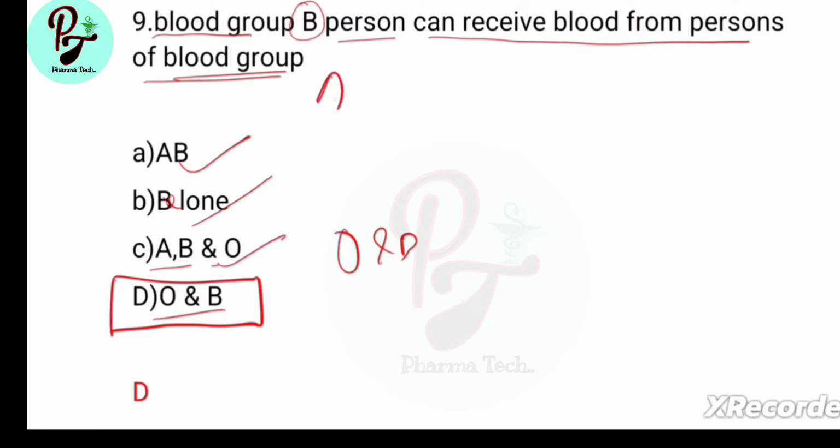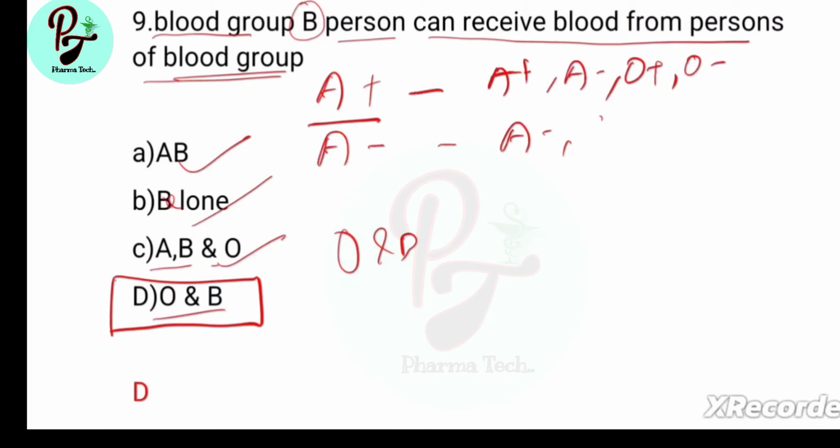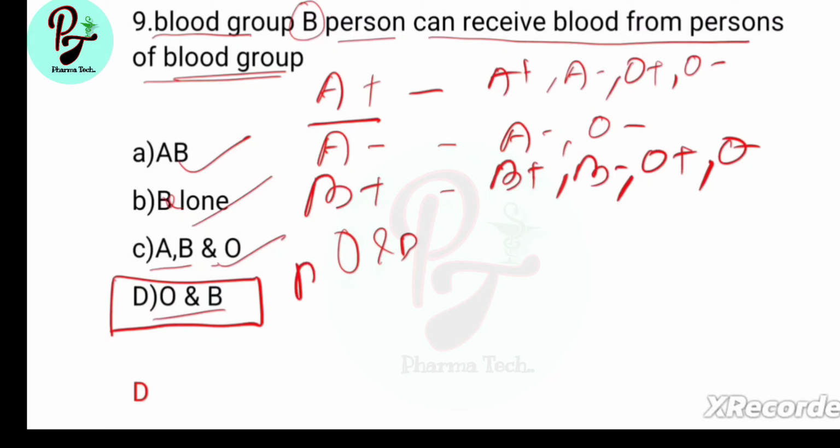Similarly, A positive person can receive from blood A positive, A negative, O positive, O negative. A negative person can receive A negative, O negative. B positive person can receive B positive, B negative, O positive, O negative. Similarly, B negative person can receive B negative, O negative. AB positive person can receive any blood group, compatible with all blood types. Universal receiver, AB positive.